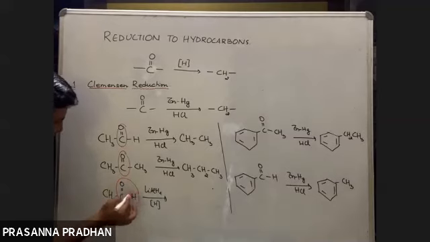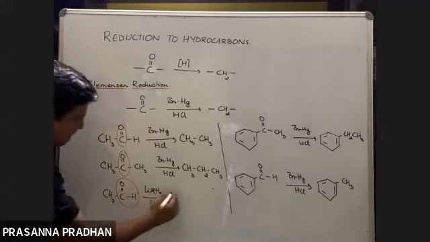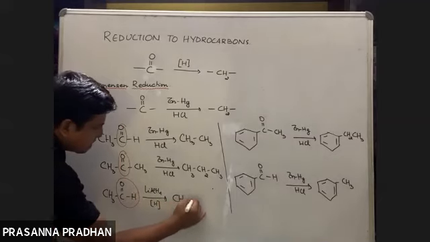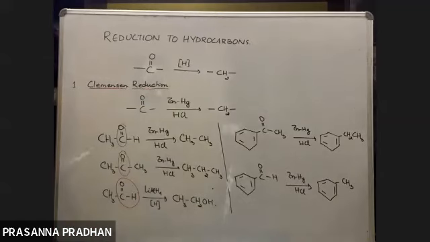Aldehyde upon reduction with a normal reducing agent gives a primary alcohol, but with a special reducing agent the CO group converts to a CH2 group. So the CHO group gets converted to a primary alcohol, CH2OH. Aldehydes can either be converted to alcohols or to alkanes. The choice depends upon the reducing agent you use.